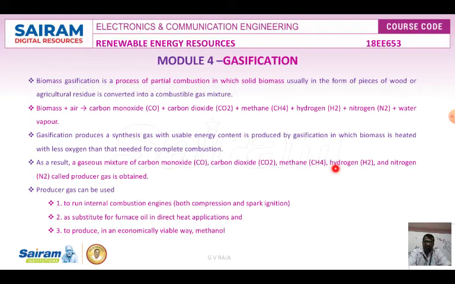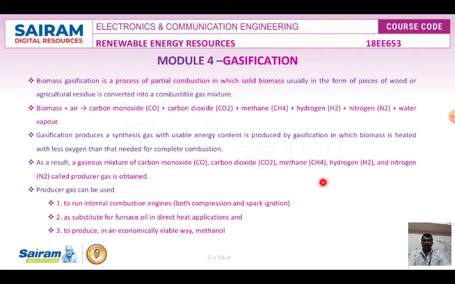So producer gas contains carbon monoxide, carbon dioxide, methane, hydrogen and nitrogen. Producer gas can be used to run internal combustion engines, both compression ignition and spark ignition.